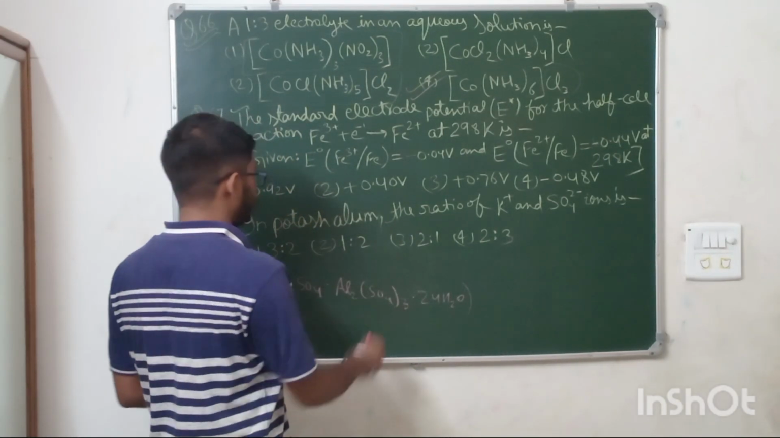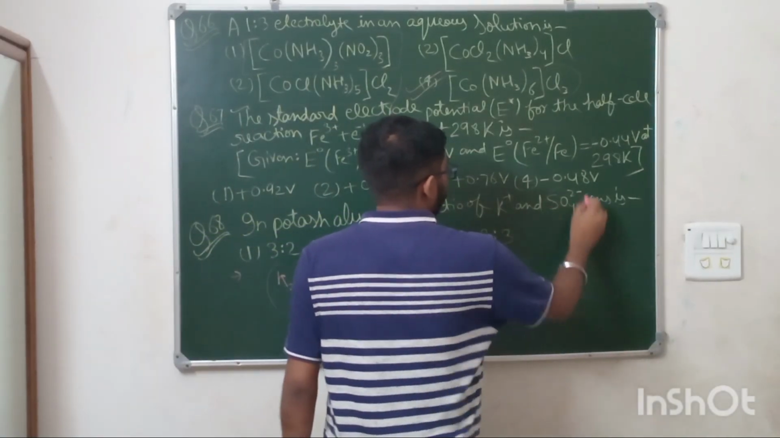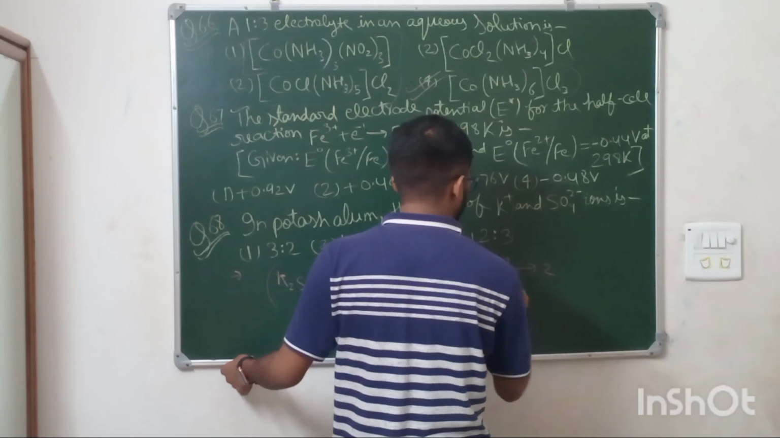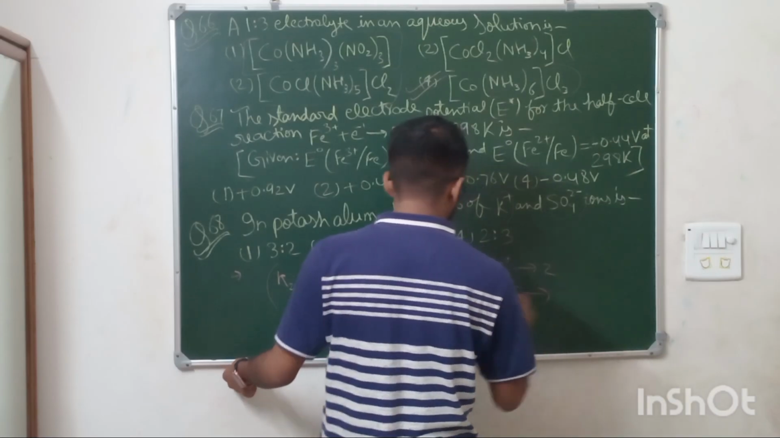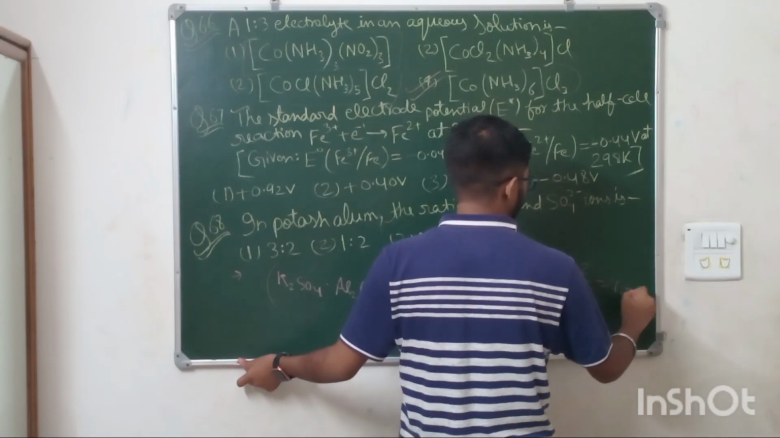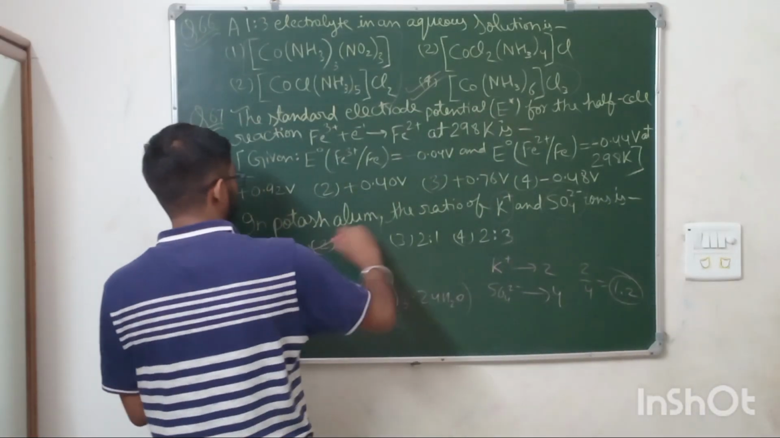This is potassium alum. We need the ratio of K+ and SO4 2- ions. How many K+ ions are there? K+ ions are 2, and SO4 2- ions are 3 plus 1, that is 4. So the ratio will be 2 by 4, which is 1 is to 2. Option number 2 is the answer.